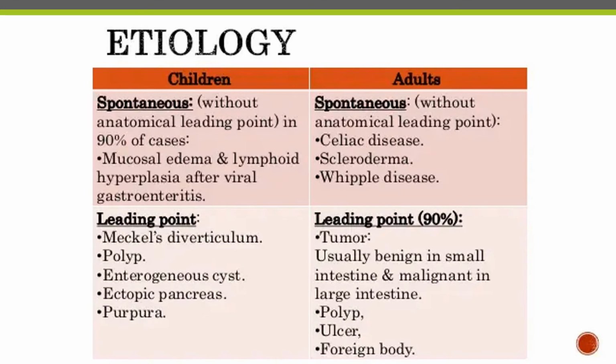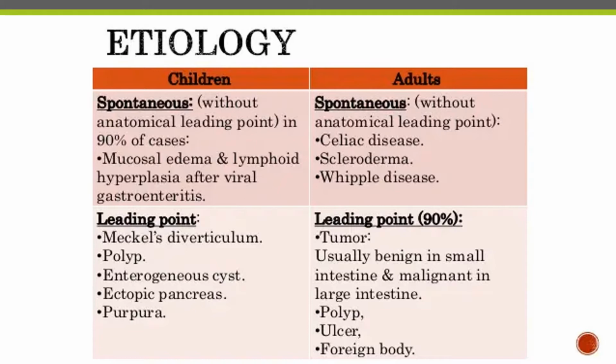When we compare the etiology between children and adults, in children, as we have said, there is no anatomical lead point in around 90% of cases. And if there is a lead point, the most common causes are Meckel's diverticulum, polyp, enterogenous cyst, ectopic pancreas, and the purpura or HSP. Whereas in adults,